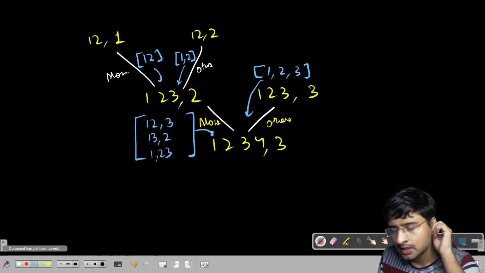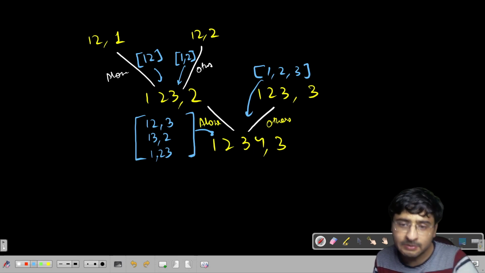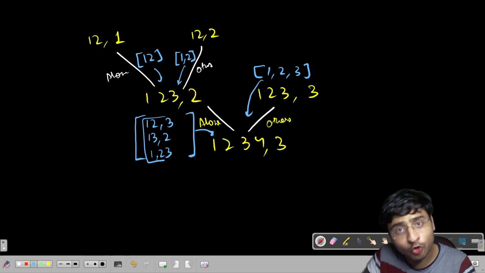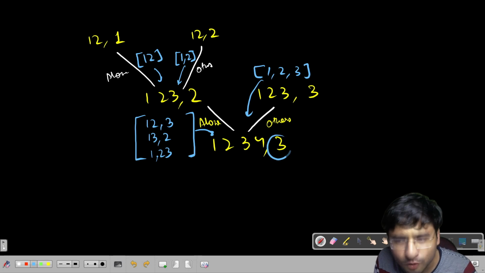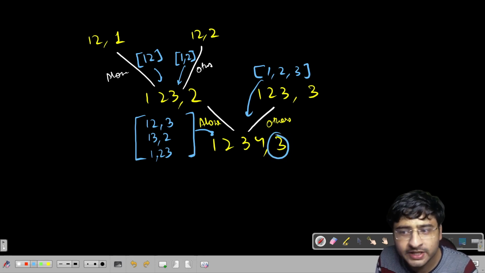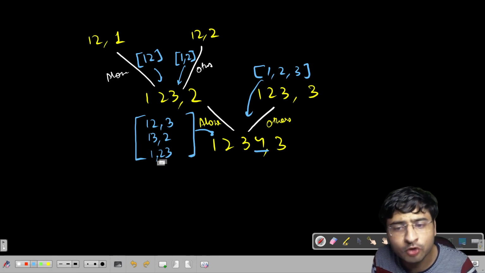We were talking about this 4, right? We were talking about this 4 on this stage. When 4 is coming alone, other people are able to make these teams. We have to form 3 teams. 4 is coming alone. This means that it is forming the third team. The rest 2 teams are formed by others.